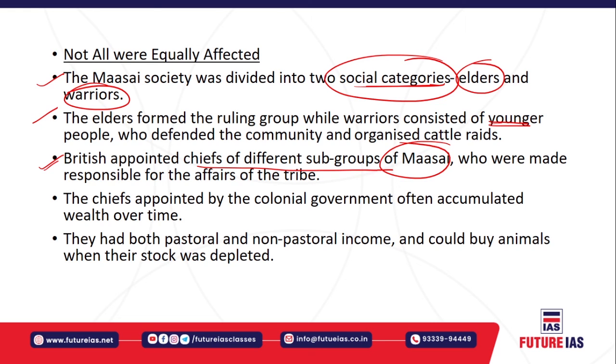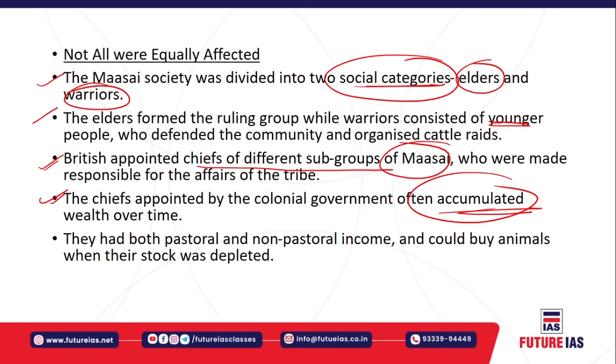Since they were appointed by the British, they were mainly interested in the accumulation of wealth, rather than the welfare of the Maasai people, rather than taking care of the society. They were mainly interested in filling their pockets with money, rather than serving the Maasai people, right?